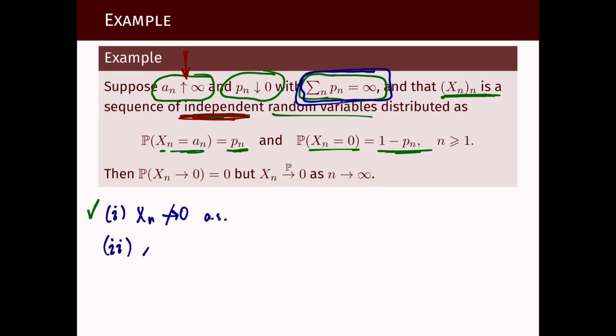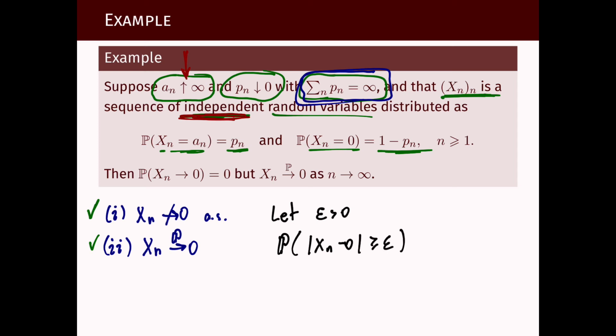So how do we show Xn converges to 0 in probability? Well, we just need to let epsilon be any positive number. The probability that |Xn - 0| is larger than epsilon is exactly Pn, because Xn is either 0 or an.